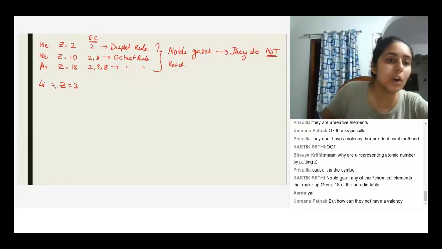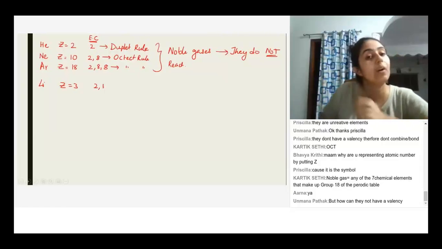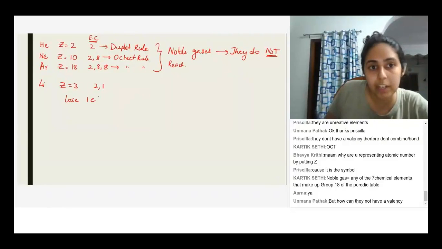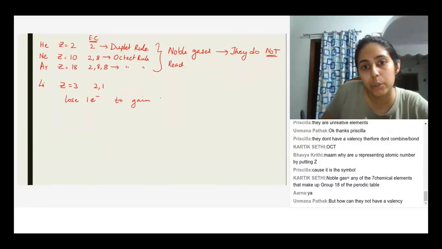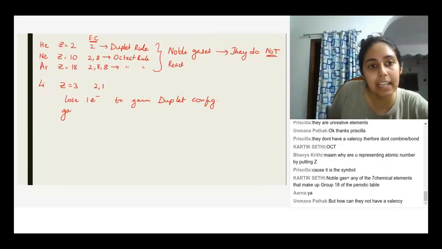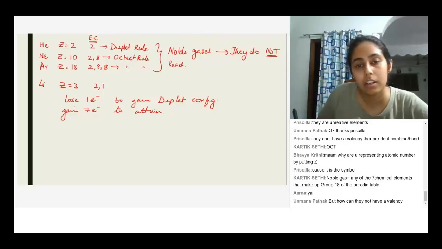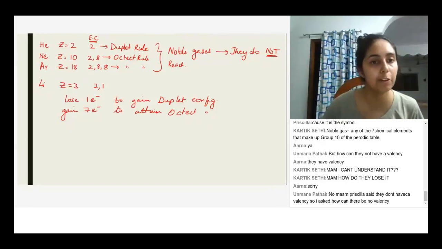Okay, if lithium has atomic number 3, its electron configuration will be 2, 1. Now, lithium can lose 1 electron to gain duplet configuration, or it can gain 7 electrons to attain octet configuration.